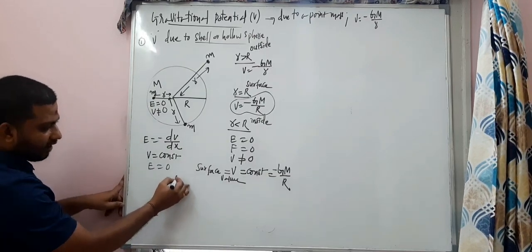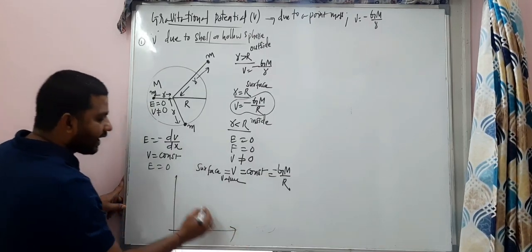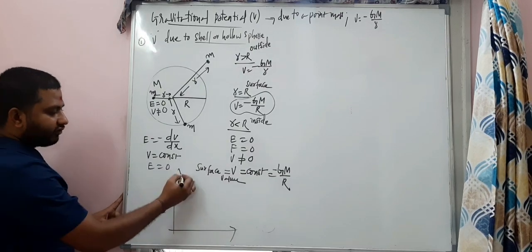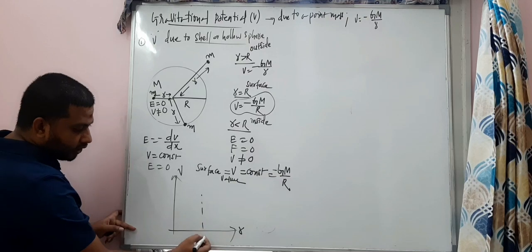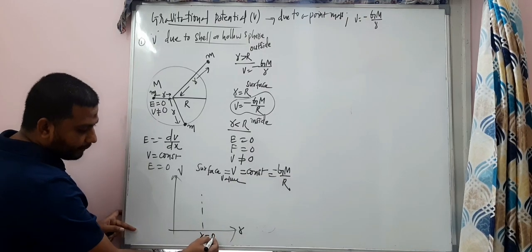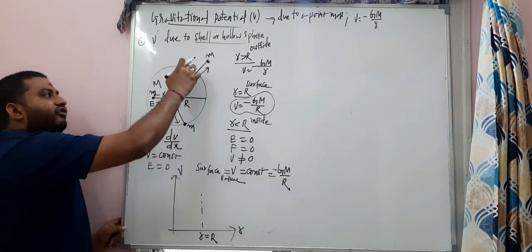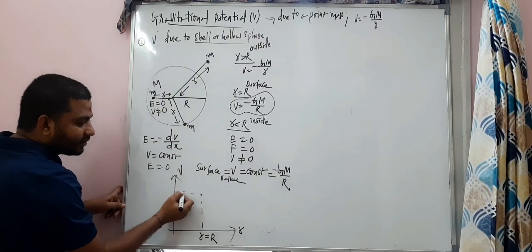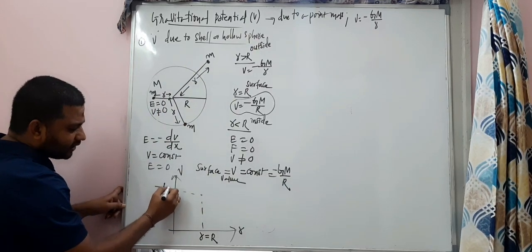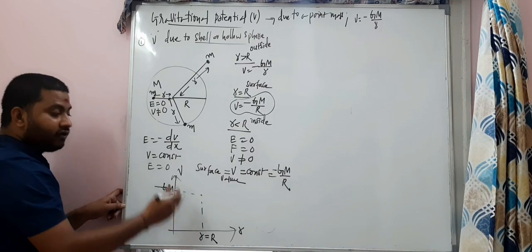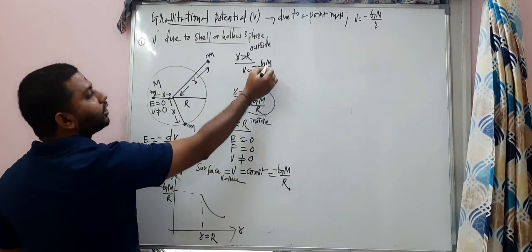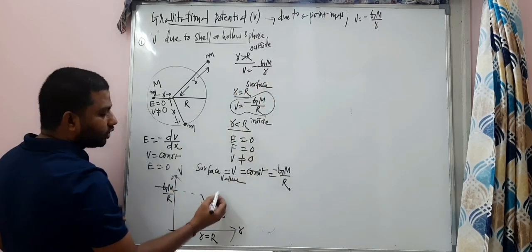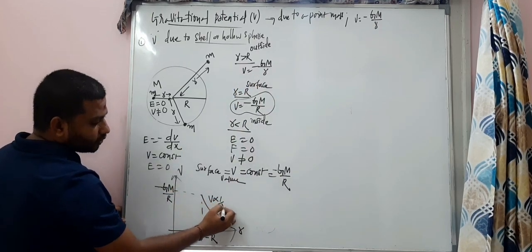Let's draw the graph also here. This is the graph, the similar concept. So it's V and this is R. And this is the point, small r is equal to capital R, the surface. At the surface, the maximum value there, minus G capital M by R. From the surface outside, V is inversely proportional to R. See, V is inversely proportional to R.